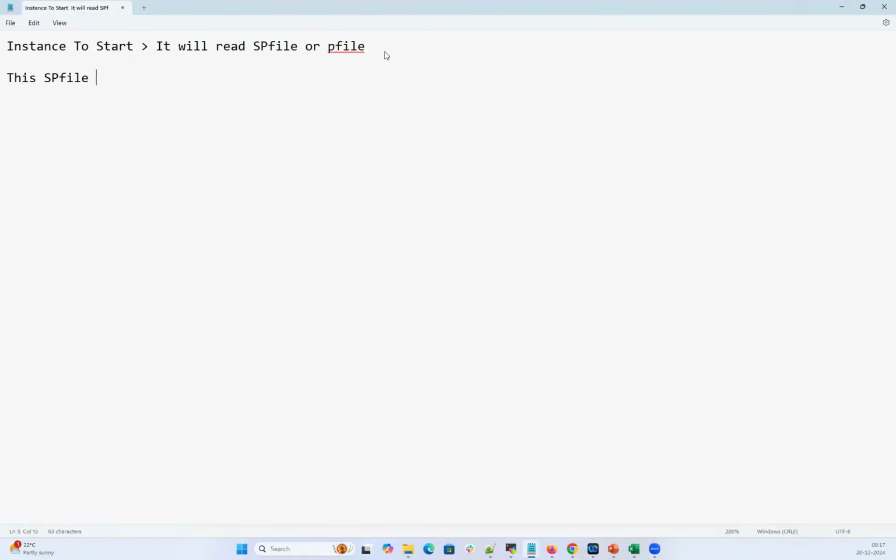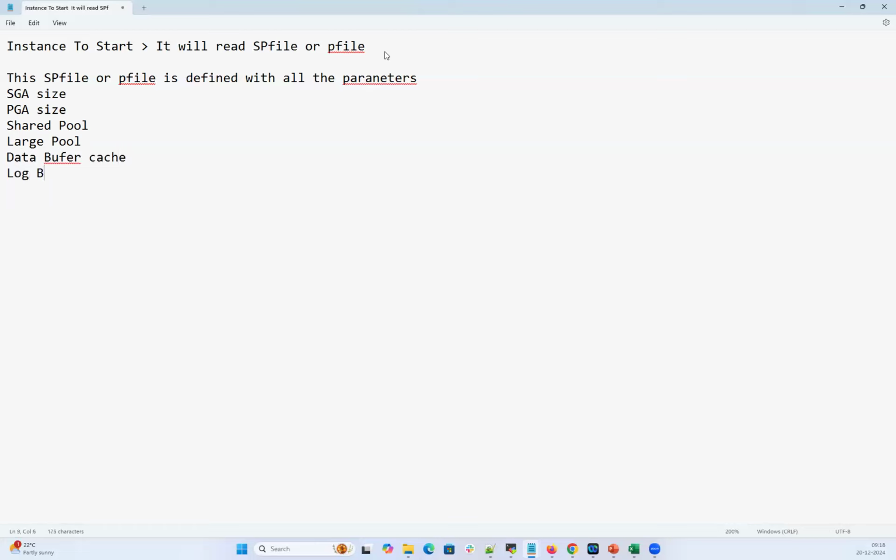This SP file or P file is defined with all the parameters: your SGA size, your PGA size, your shared pool size, your large pool size, data buffer cache, your log buffer cache.